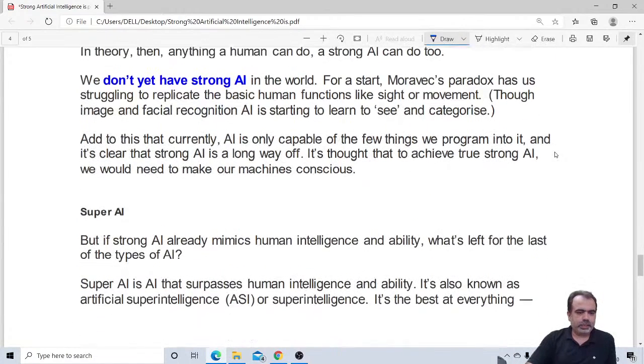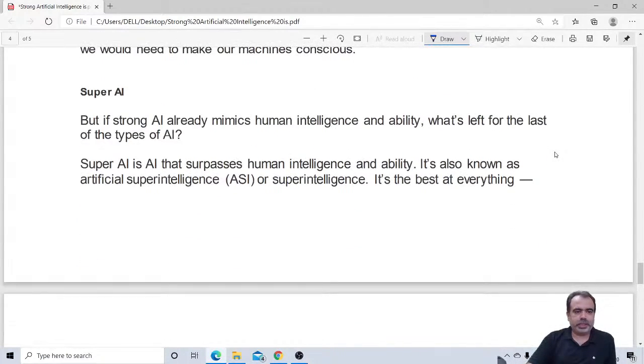And at the end, super AI is the one in which the AI surpasses human intelligence and ability. This is the last of the types of AI. Super AI is the AI that surpasses human intelligence and ability. It is also known as artificial superintelligence. So super AI is a field where research is going on right now. We are still not able to design super AI kinds of robots.